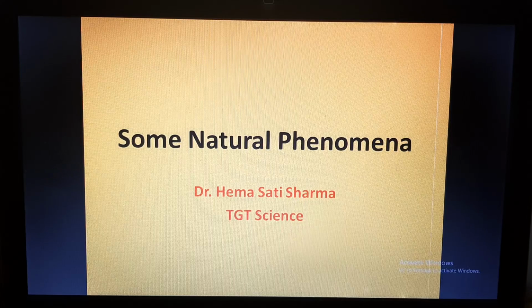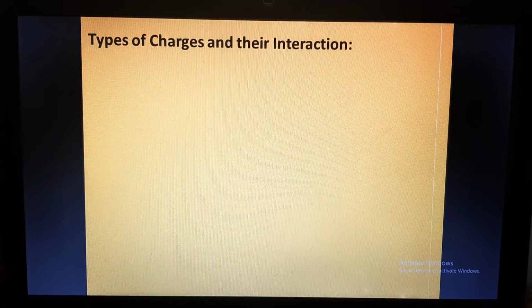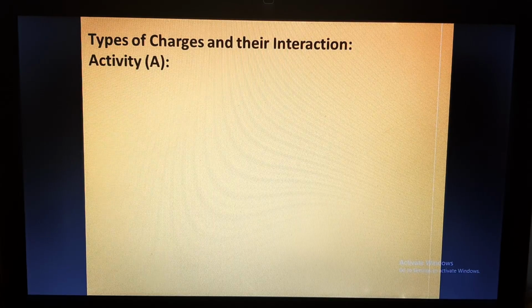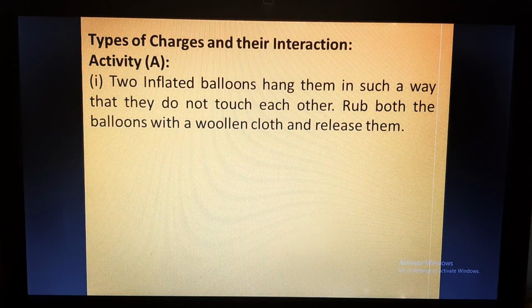We had already discussed how static electricity is produced. In this chapter, we are going to discuss what are the types of charges and their interaction. For this, we'll be discussing activity A, which is being given in your book.